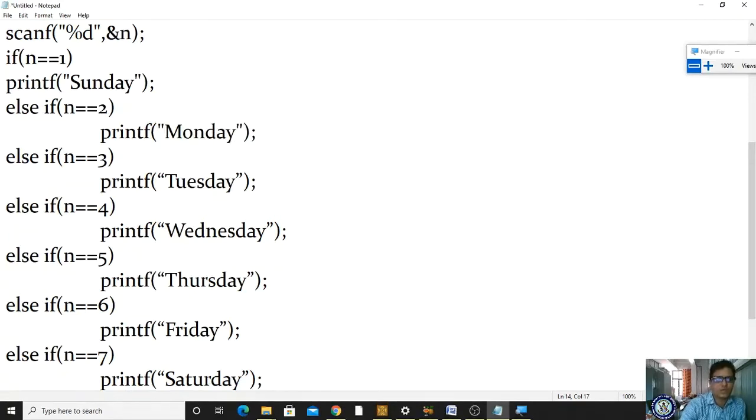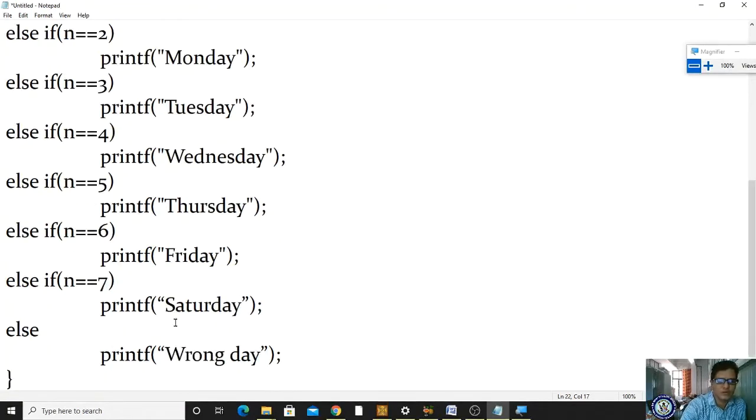Else if n equal to 3, Tuesday. Else if n equal to 4, Wednesday. Else if n equal to 5, Thursday. Else if n is equal to 6, Friday. Else if n equal to 7, Saturday.